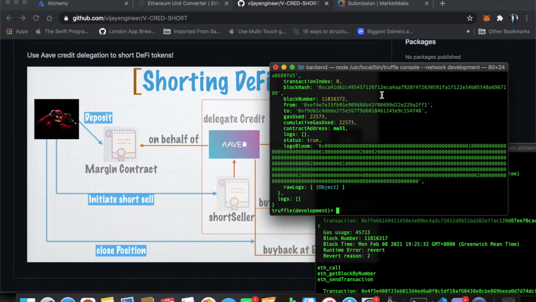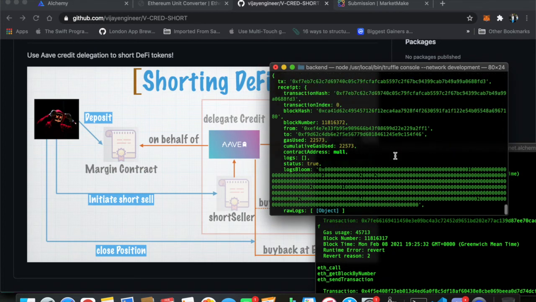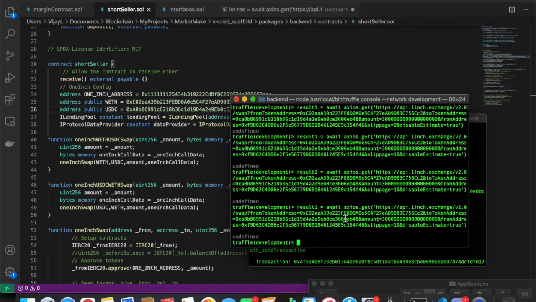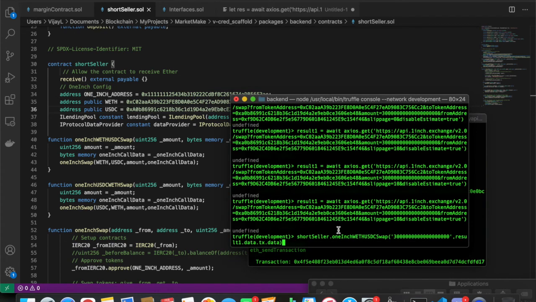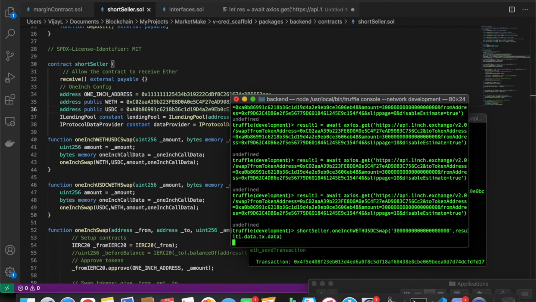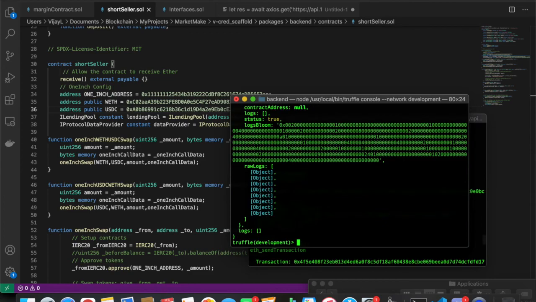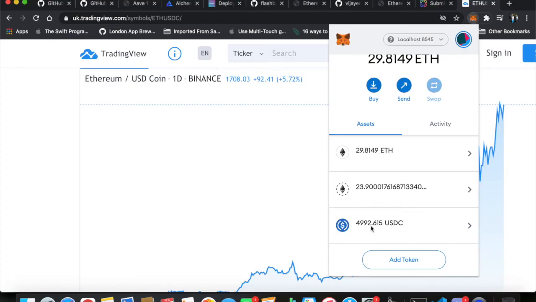The short seller then withdraws the tokens. This is about 3 wrapped ether, and we build the call data using the 3 wrapped ETH which you have got and also the token addresses. Once you've got the call data, then to call the actual short sale, that is to perform the short sale of the 3 ETH using the call data and the information, and this transaction is successful back into the wallet.